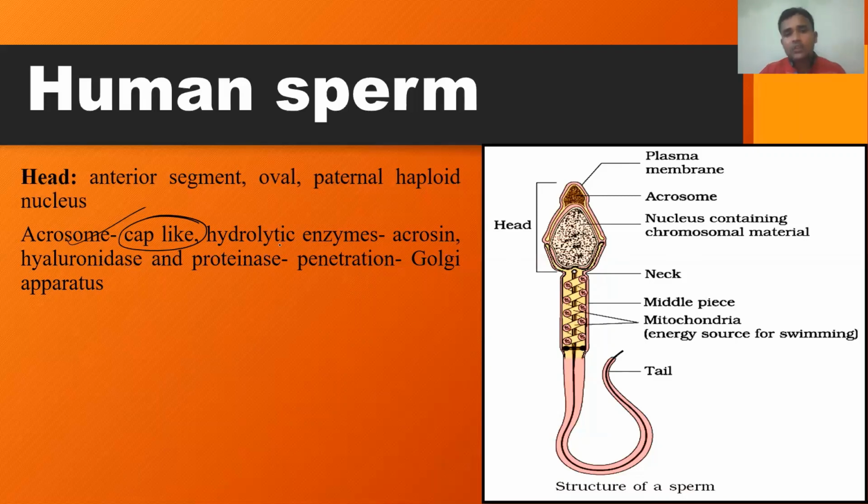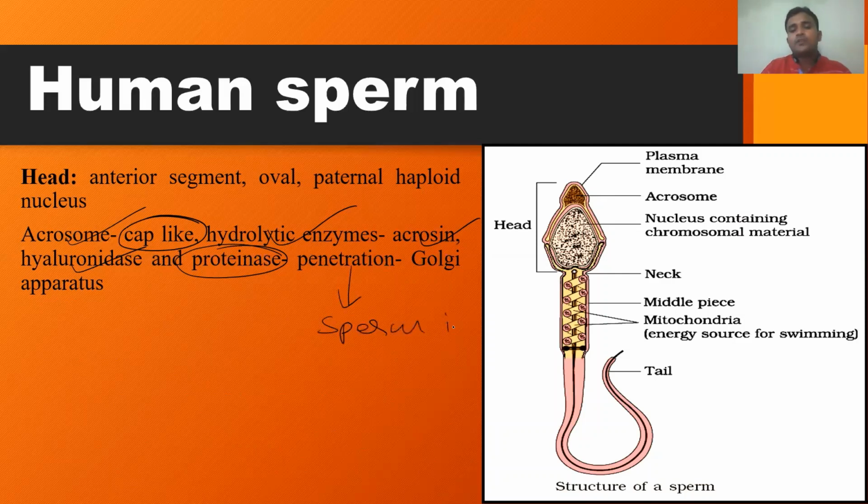And this acrosome consists of hydrolytic enzymes. Three types of hydrolytic enzymes: acrosin, hyaluronidase, as well as neuraminidase. So these are the three important types of enzymes found in the acrosome, the proteinase enzymes. These hydrolytic enzymes are responsible for the penetration of sperm into the ovum.